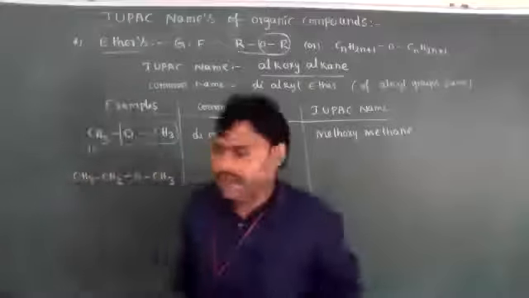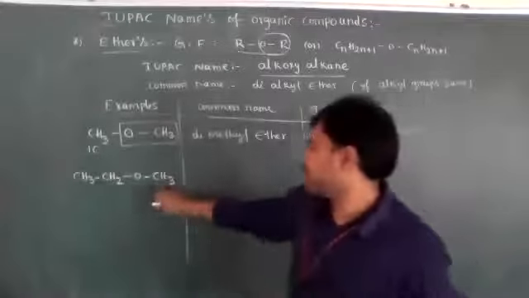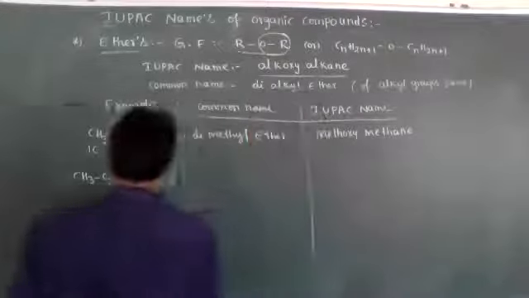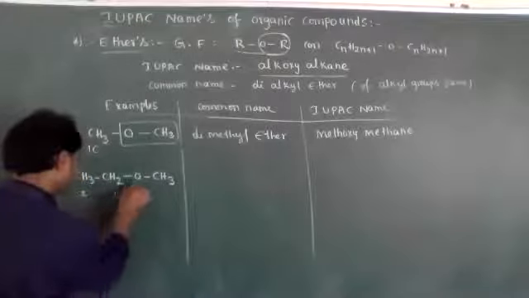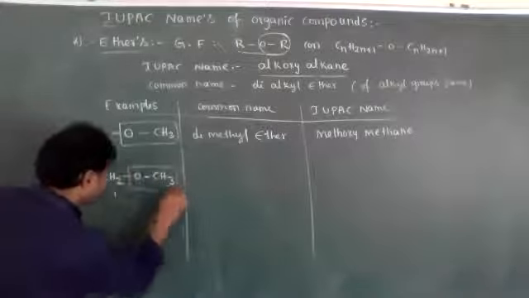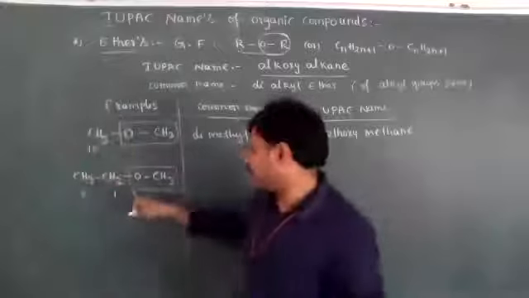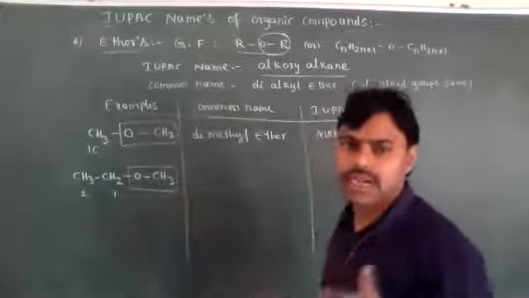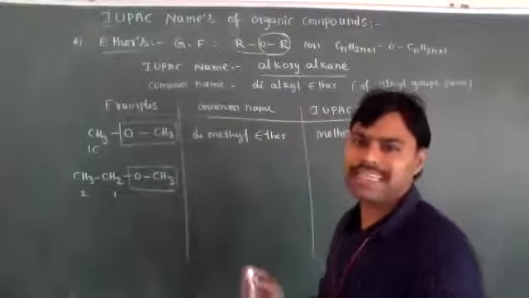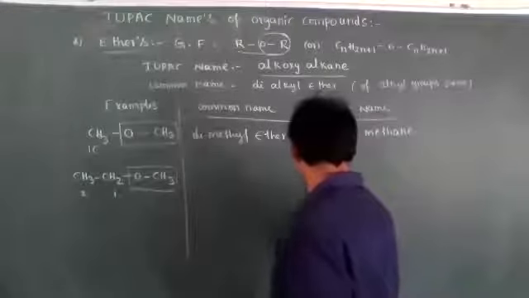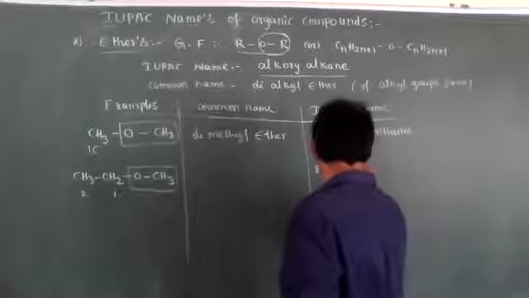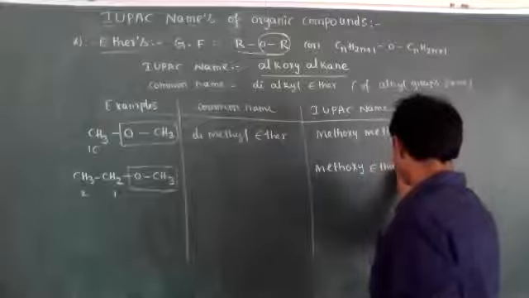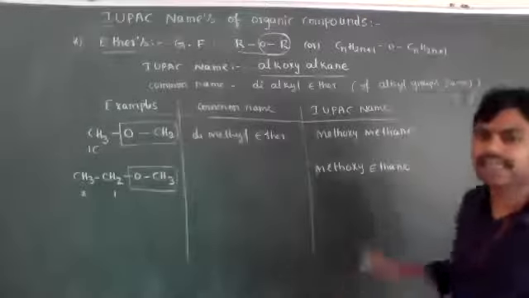Now let's see. Around the oxygen atom, one side a methyl group is present, and on the other side an ethyl group is present. The longest carbon chain is 2 carbons. On the longest carbon chain, the first carbon is attached to the OCH3 group. So its IUPAC nomenclature is 1-methoxyethane, or methoxyethane.